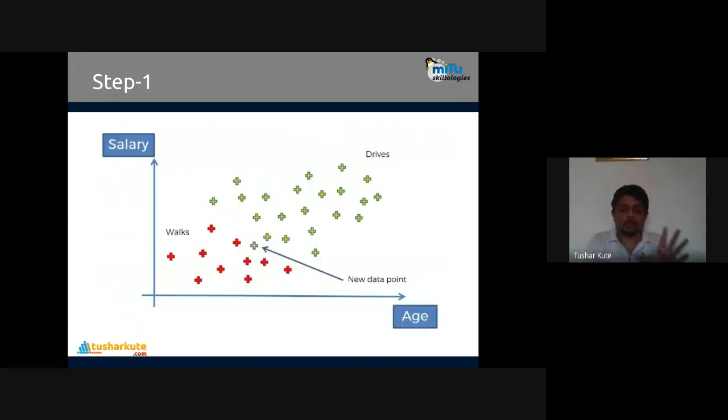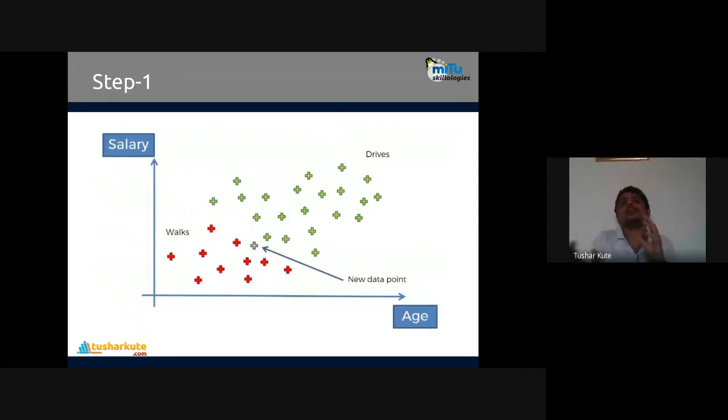So I have plotted this data already, and you can check it out. The new class point is present here. This is the new class point. Okay, so it's plotted at this particular position, at this location. It's almost, you can check, at the boundary. It's on the boundary of both of these classes. Here we have red walkers and green are drivers. So what can be the class of this data point? Check step by step.